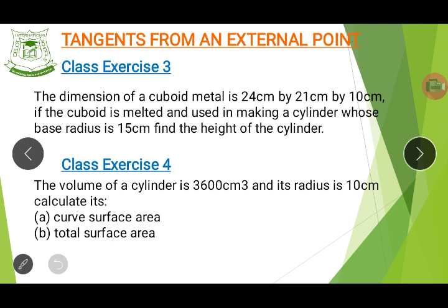You know what to do. All right, and then question 4: the volume of a cylinder is 3600 centimeters cube, and its radius is 10 centimeters. Calculate its curved surface area and then its total surface area.